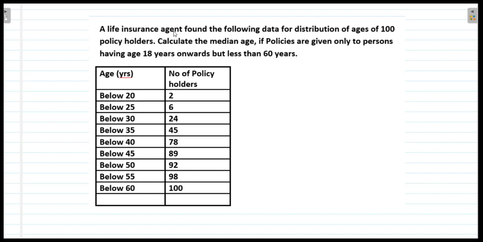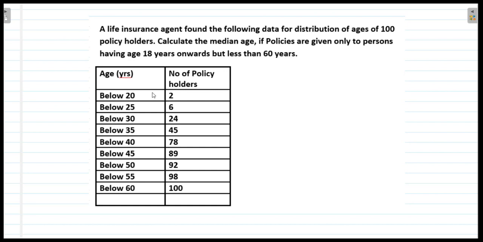Here is the first question on the screen. A life insurance agent found the following data for distribution of ages of 100 policy holders. Calculate the median age if policies are given only to persons having 18 years age onwards but less than 60 years, and the data is here given in a tabular form.